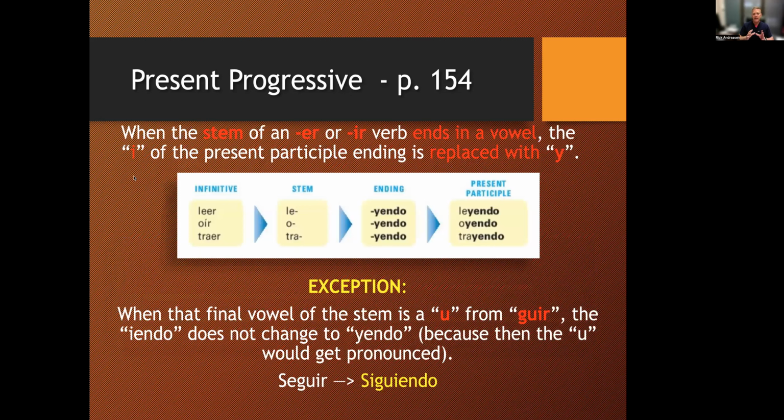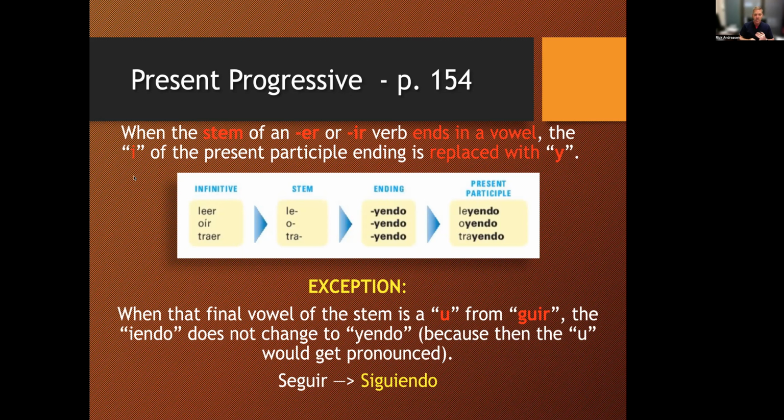Well, the first exception we're going to look at is the spelling of that ending. When the stem of an ER or an IR verb ends in a vowel, that I from the iendo gets replaced with a Y. Okay, so for example, leer, the stem is just LE, so that ends in a vowel. We're going to change the IENDO to YENDO, so it's leyendo, and it really is just a pronunciation thing. If you had leiendo with an I, it would just be a lot of vowels in a row, so we're changing that to the YENDO.